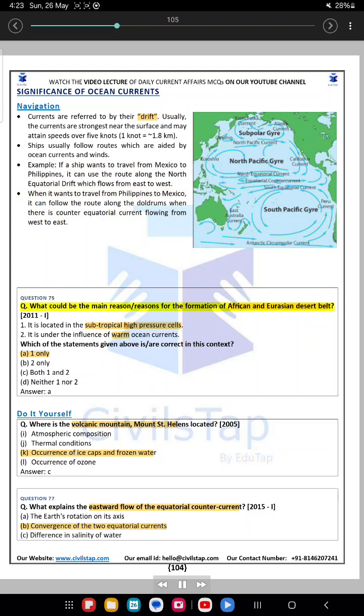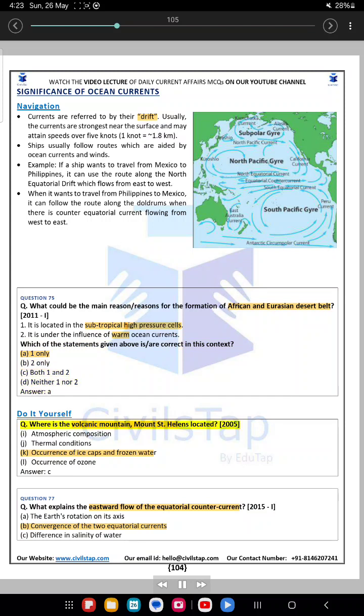Question 75. What could be the main reasons for the formation of the African and Eurasian desert belt? 1. It is located in the subtropical high-pressure cells. 2. It is under the influence of warm ocean currents. Which of the statements given above are correct in this context? A. 1 only. B. 2 only. C. Both 1 and 2. D. Neither 1 nor 2. Answer A. Do it yourself.